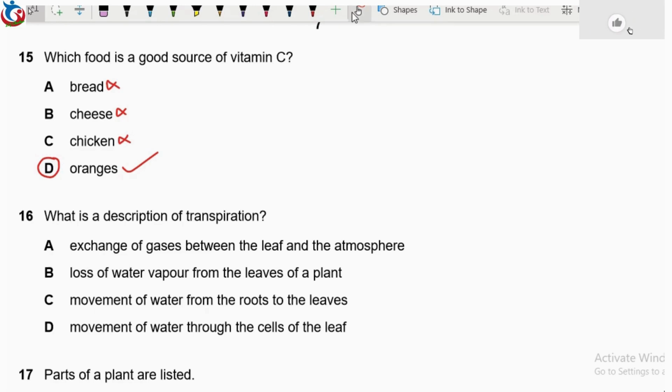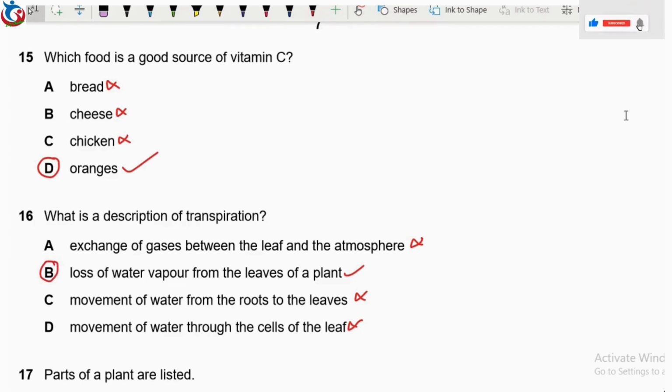Now we have question 16. What is a description of transpiration? If you know, transpiration has to do with the release of water vapor from plants through the leaves. So automatically it is not option A, it's not exchange of gases. Transpiration is release of water vapor. That is correct. And it is not movement of water from the roots to the leaves. No, it is not movement of water through cells. So option B is the correct answer.